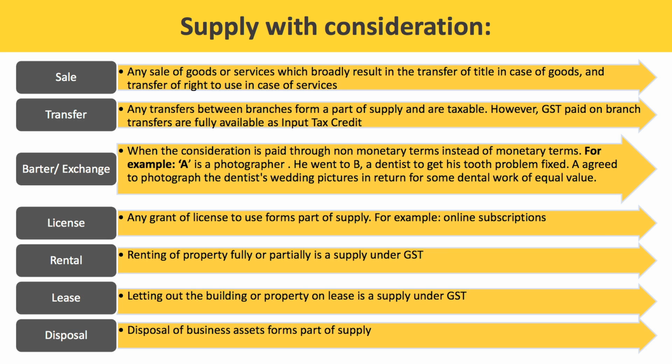Disposal. Disposal of business assets forms part of supply. So, we have understood the first subsection, which says that supply includes all forms of supply made for a consideration. So, consideration is necessary to fall under clause A of subsection 1. Now, moving over to the next clause.